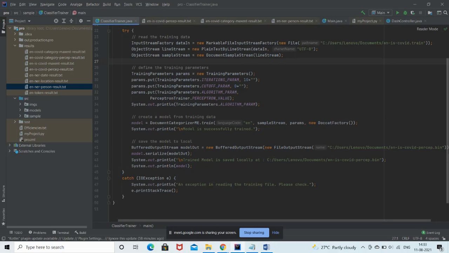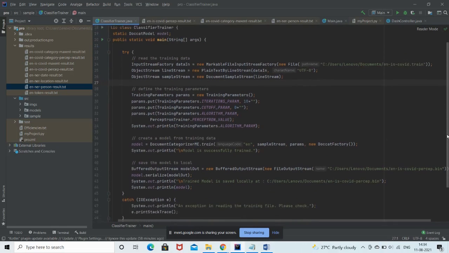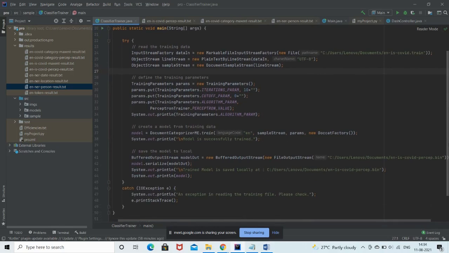So this is how we trained our model. There are four models that we trained. One is for categorizing text whether it is COVID or not, and two algorithms we have used for that. Earlier we used only one, then we realized we can get improvements through other algorithms as well. One is perceptron, and the default one is max entropy.